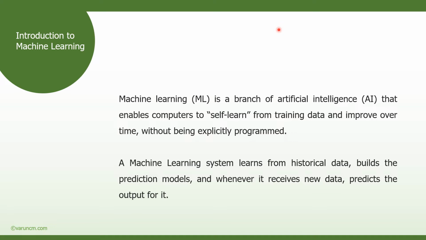So machine learning is the branch of artificial intelligence that enables the computer to self-learn from the training data and improve over time without being explicitly programmed. So it is a branch of artificial intelligence, and it enables the particular machine to learn by itself with the training data, the input data which is provided to it.